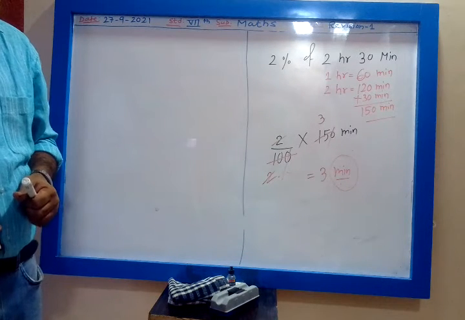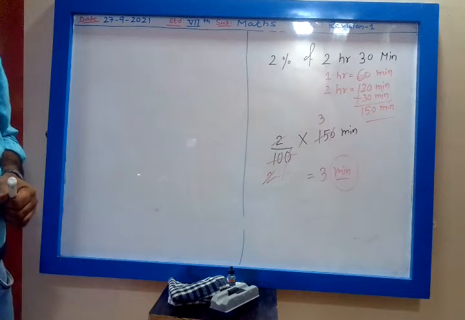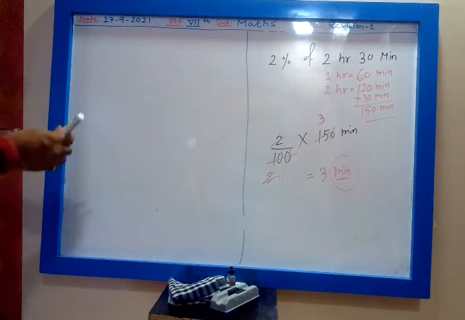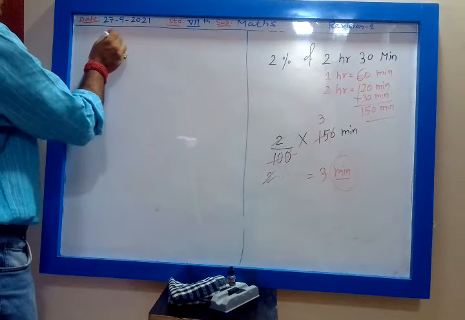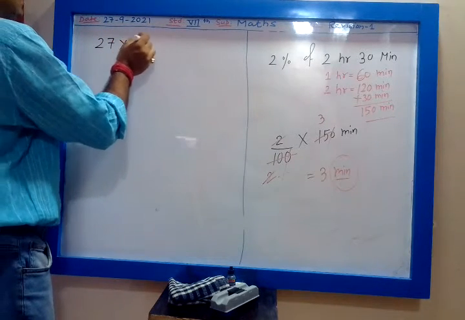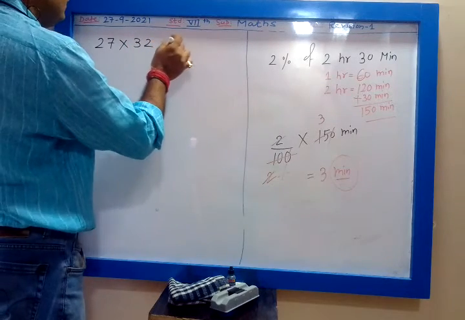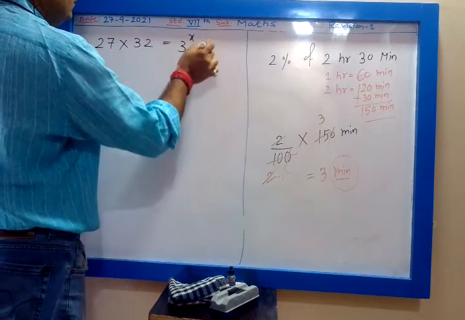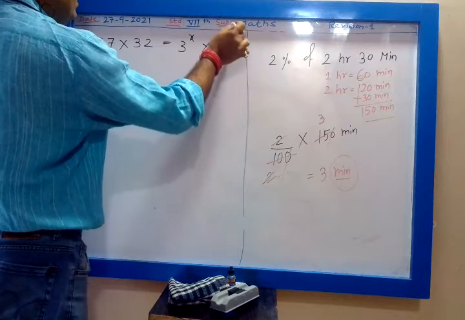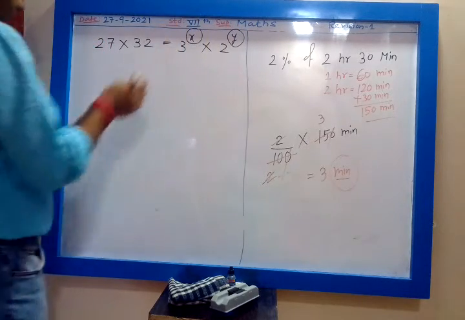27 into 32. 27 into 32 is 3 raised to x into 2 raised to y. Now find the value of x and y. This x and y we have to find.